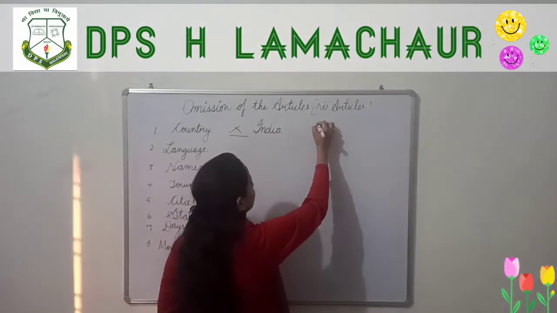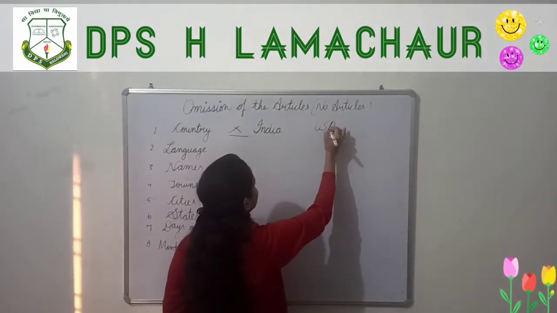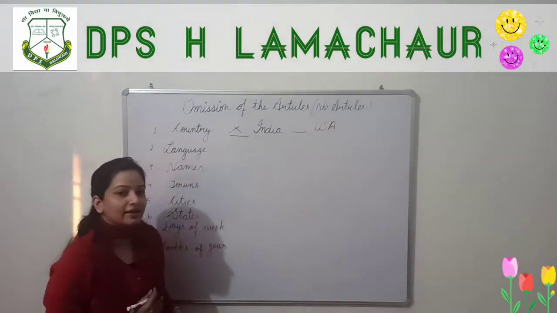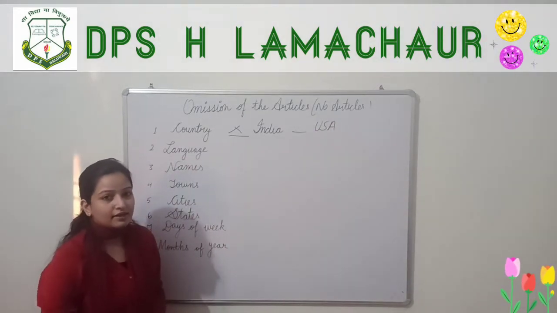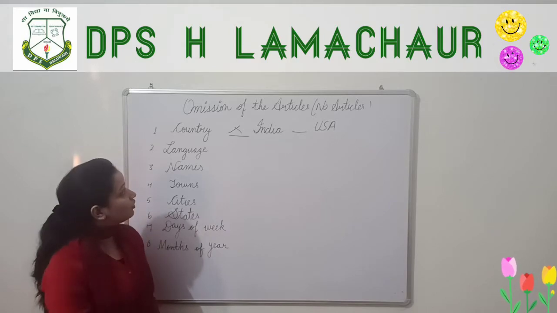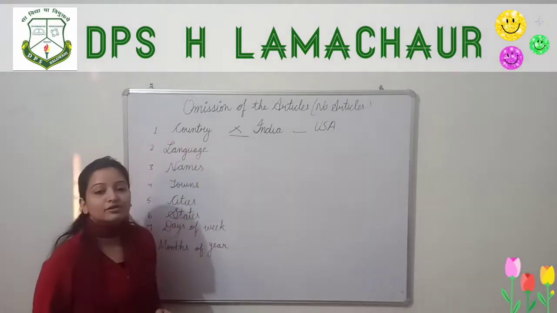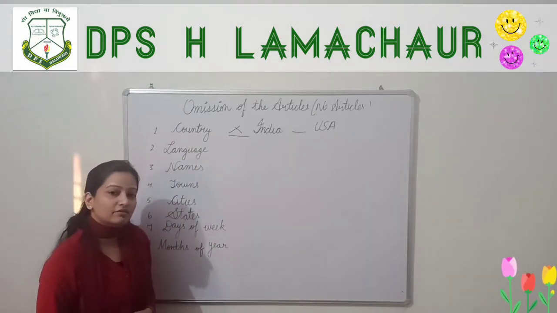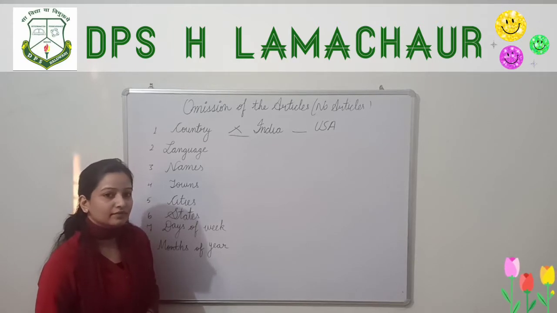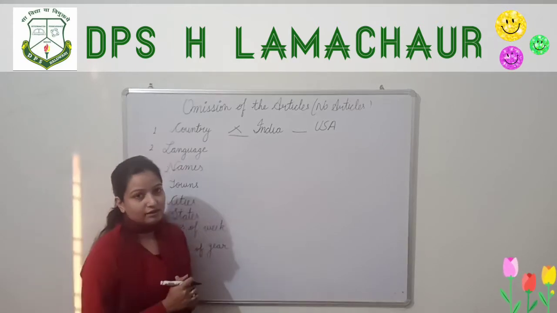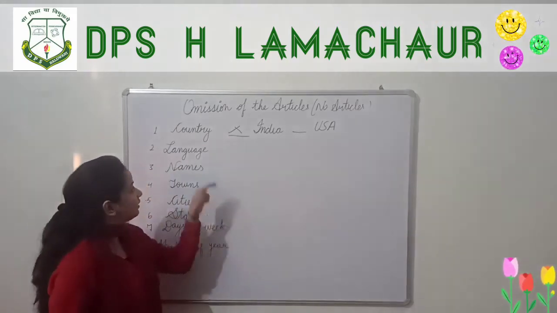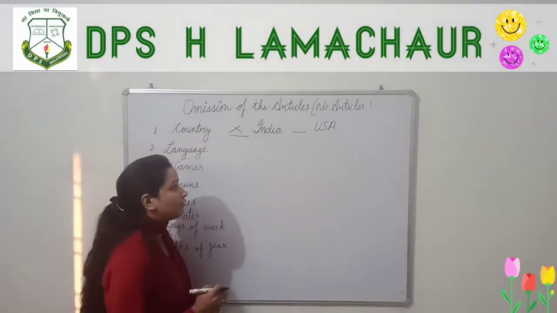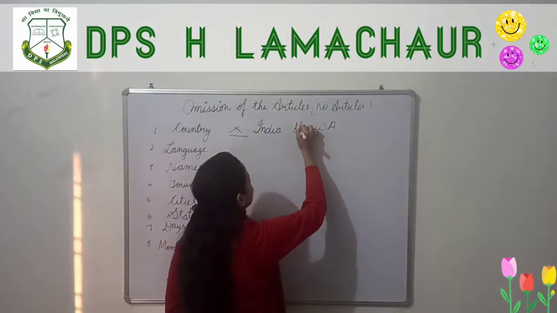What if I write USA? Can we use any article before USA? Tell me, think. I have told you that we don't use an article before the name of any country. No, we cannot use any article before the country, but here we can use the article the.